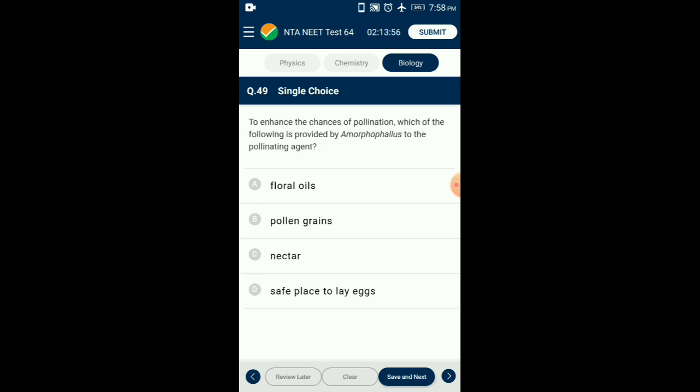Question number 49. To enhance the chances of pollination, which of the following is provided by Amorphophallus to the pollinating agent? Amorphophallus is named so because of the prominent spadix. It is the tallest flower, about 6 feet tall. They provide the site for laying eggs for the insects that pollinate it. So the answer for this question is option D. Safe place to lay eggs.